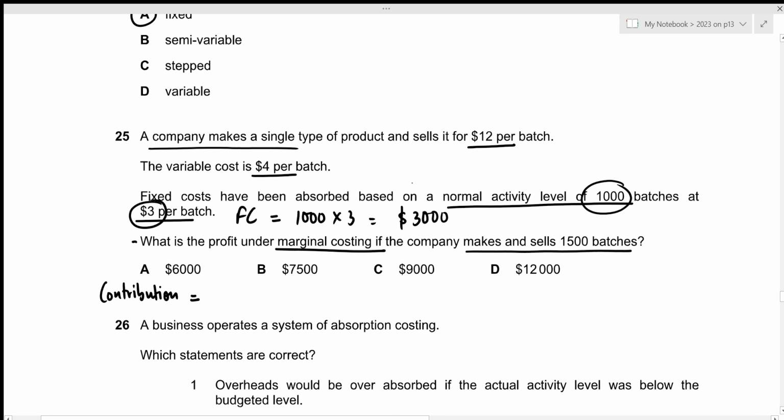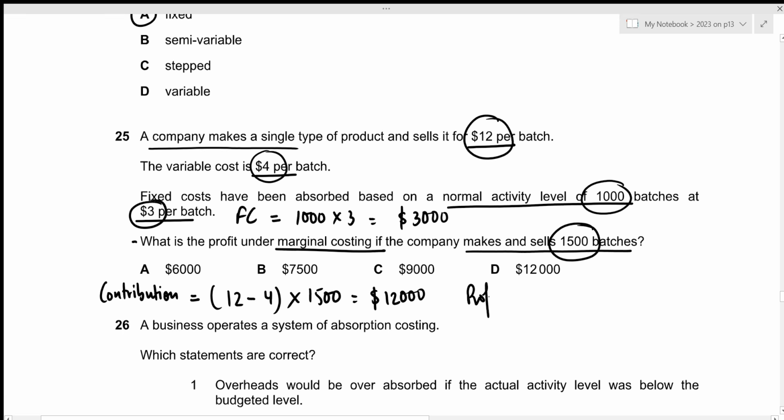The contribution per unit is the selling price minus the variable cost. So 12 minus 4, and we need to multiply it by the number of batches, which in this case is 1,500. This results in a value of 12,000. Now, for the profit itself, we just have to subtract the fixed cost from our contribution. The contribution in this case is 12,000. Fixed cost, we've calculated it to be 3,000, which results in 9,000. That's the answer we're looking for, which is given by option C.